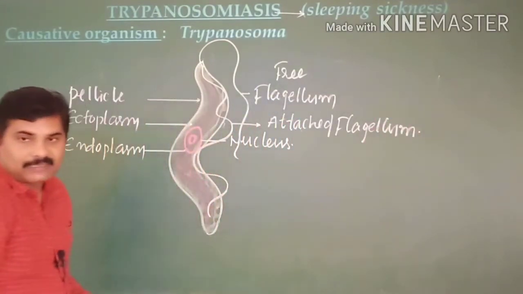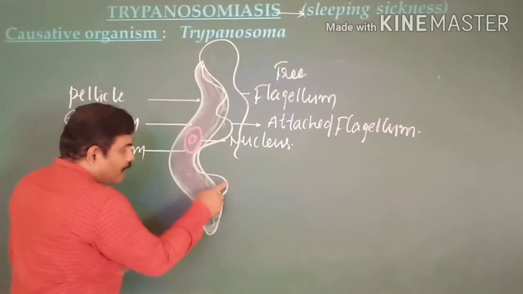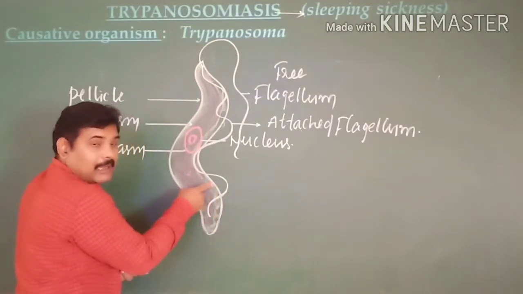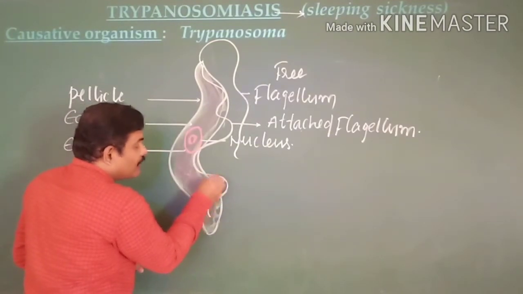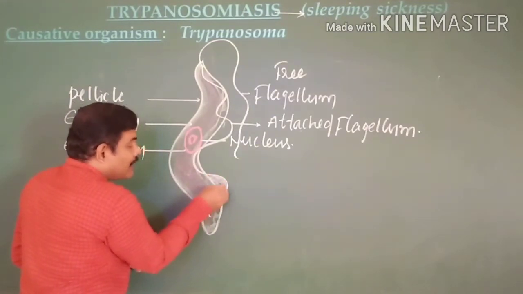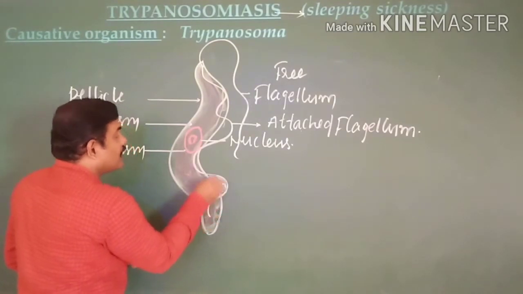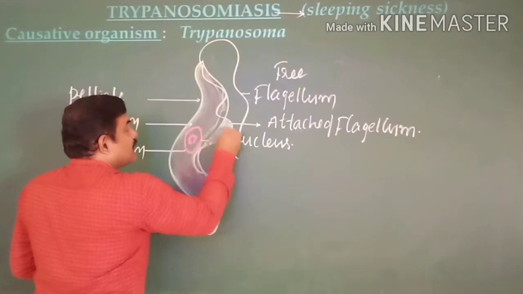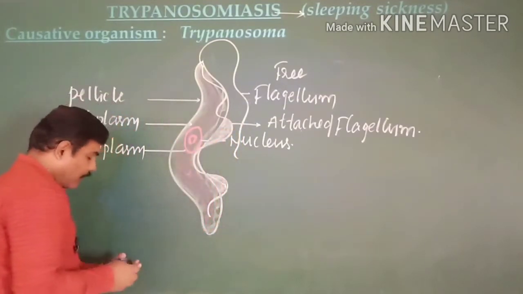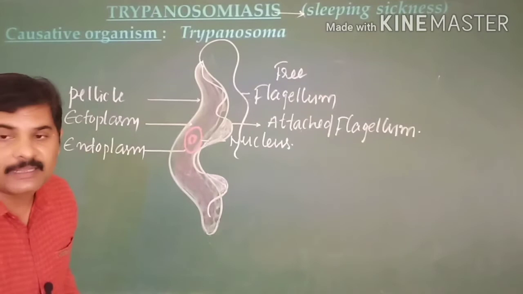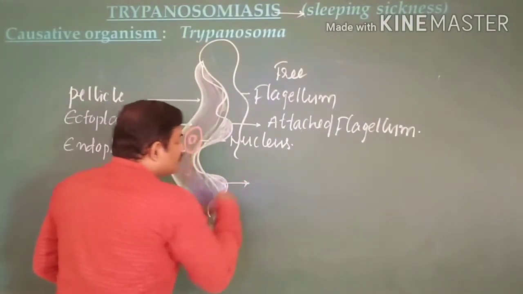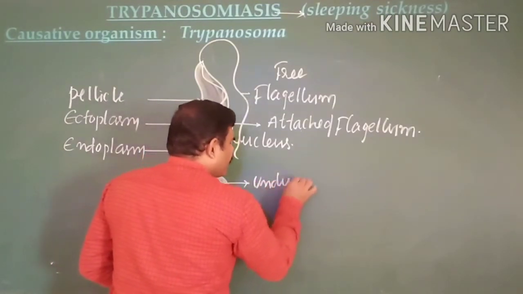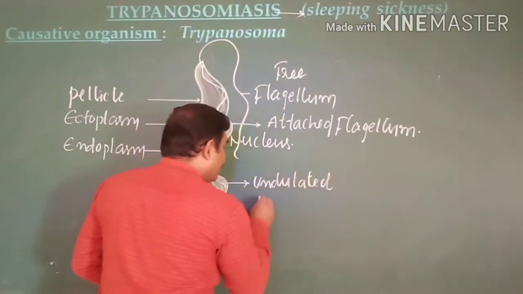Attached flagellum it is. When you see this one, the flagellum gets extended beyond the body, and here it is the plasma membrane or pellicle. You can see a skin extended in between these two. The skin portion gets extended in between the attached flagellum and the pellicle of the body of the parasite. Clear? Then this portion is known as the undulated membrane.